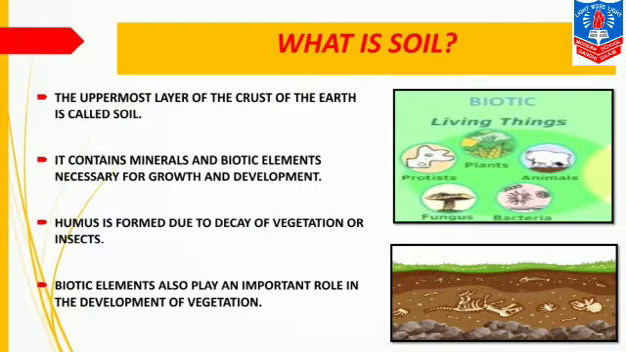The next point is humus is formed due to decay of vegetation or insects. Just now we learned that humus is formed due to decay of remains of plants and animals and living things. The next point is biotic elements also play an important role in the development of vegetation. Here, biotic elements act as a fertilizer and support the growth of vegetation and plants.